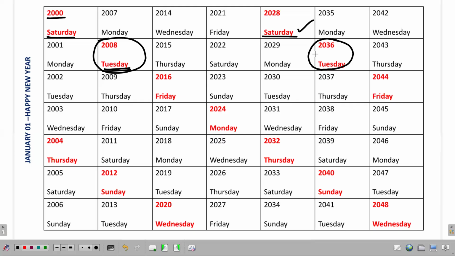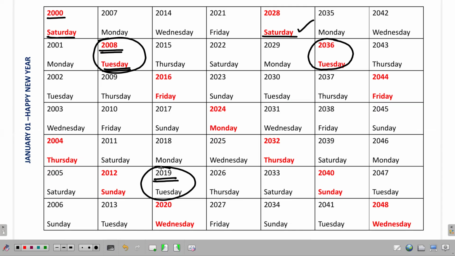Kindly note, this particular 2008 calendar cannot be used once again anywhere before 2036. You can reuse it only on 2036. Because 2008 and 2019, you look at it. You can see that 2008 starts on Tuesday, 2019 also starts on Tuesday. But you cannot use the 2008 calendar on 2019.